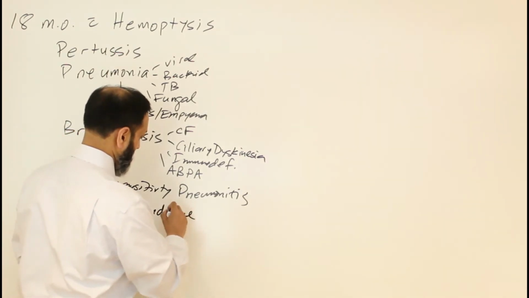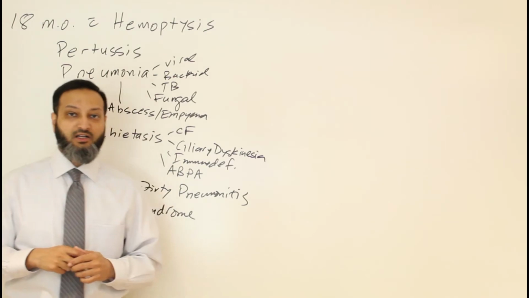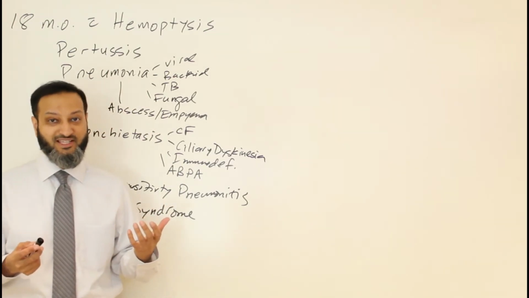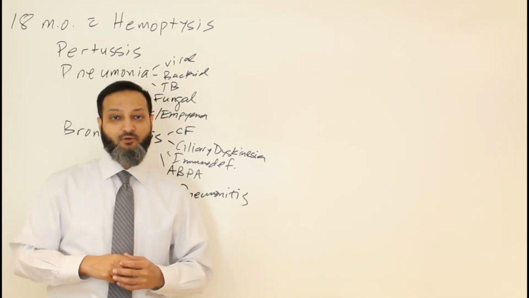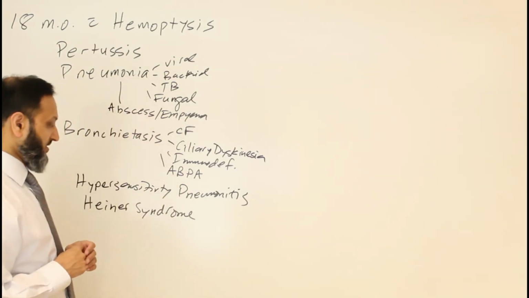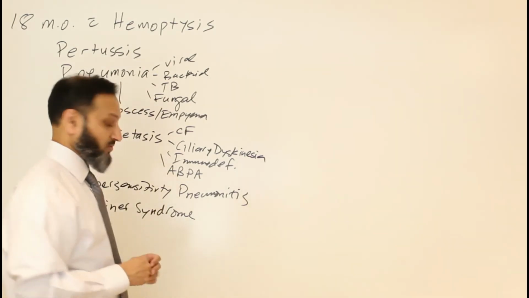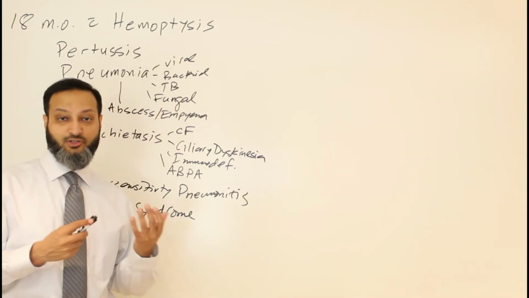So Heiner syndrome is basically a hypersensitivity pneumonitis related to an allergy and hypersensitivity to cow's milk protein, and they present with pulmonary hemorrhage and pulmonary hemosiderosis with the history of the cow's milk protein allergy, and they potentially would have this entity of Heiner syndrome.